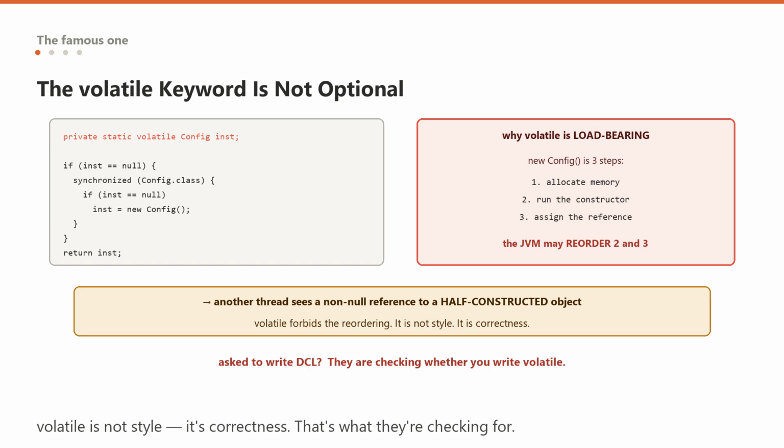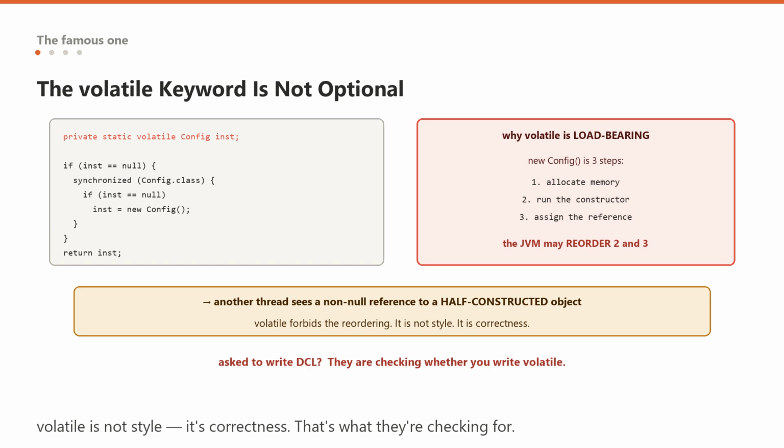And here is the part that separates people who understand this from people who have copied it. The field must be declared volatile, and without volatile this code is broken in a way you will never debug. Here is why. The line that creates the object is not one operation. The JVM allocates memory, then runs the constructor to initialize the fields, then assigns the reference to your variable. And the JVM is permitted to reorder those last two steps.